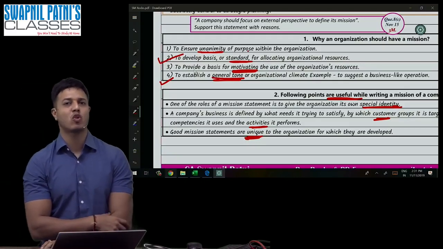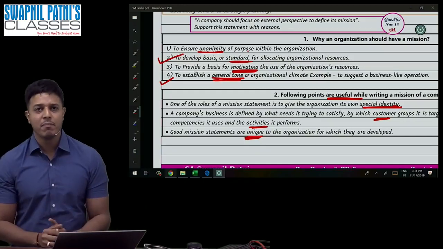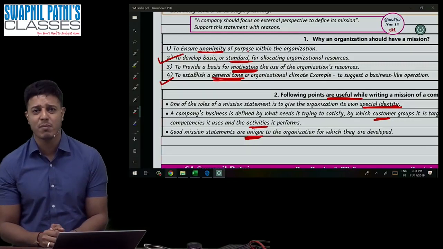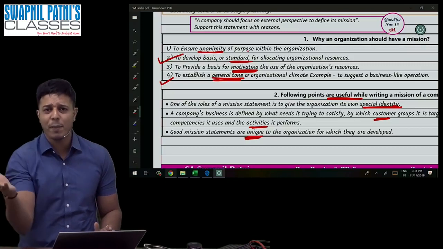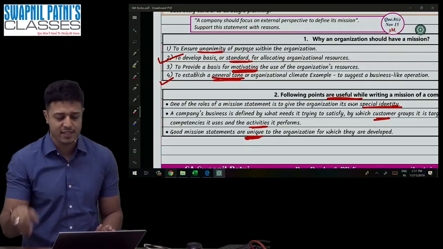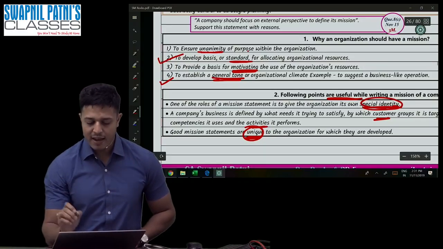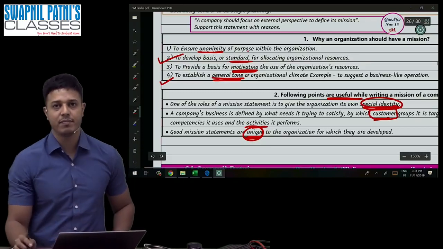Always make sure it is not copy paste. It should be your unique identity. It should be your unique feature. A mission statement is not copied from anybody. You cannot copy from somebody because the way you work will always be special. The way you work, nobody can copy easily. It should be your unique, special identity. So make sure that it is unique. And moreover, while doing this, make sure it is customer oriented.